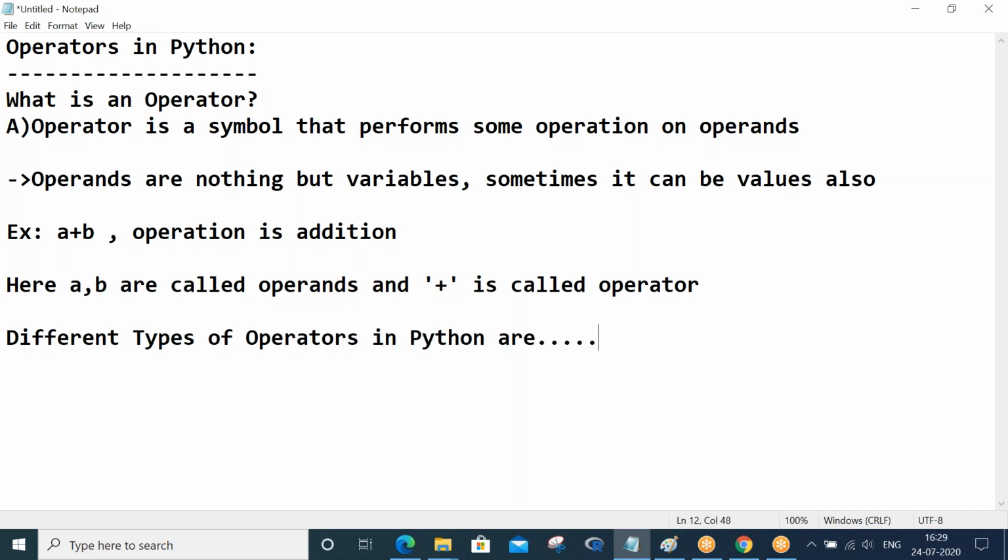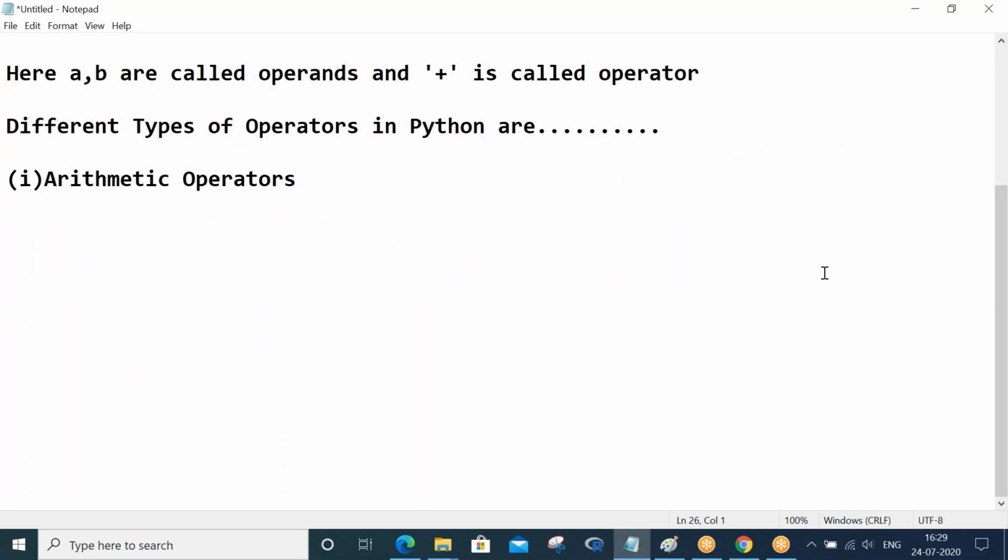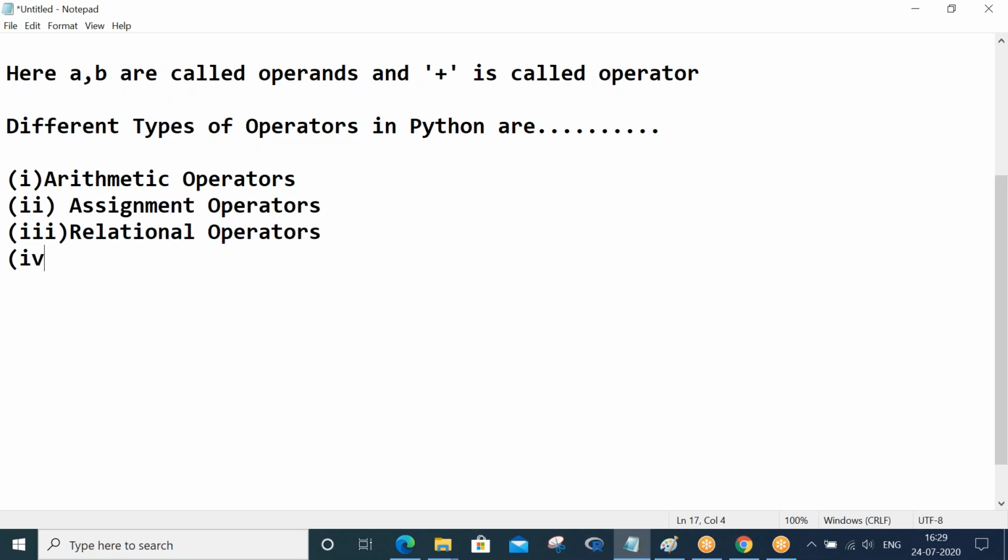There are multiple types of operators in Python, starting from arithmetic operators, assignment operators, relational operators, logical operators, bitwise operators, and special operators.